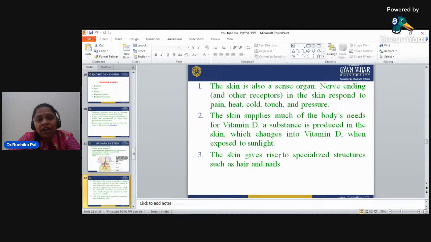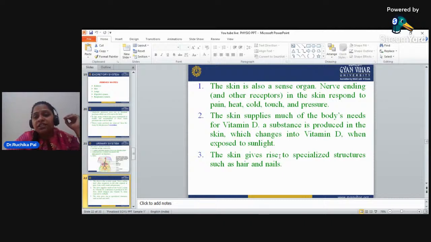Now, the skin. I have already told you the skin is the first line of defense. The skin is also a sense organ. Nerve endings and other receptors in the skin respond to pain, heat, cold, touch, and pressure. The skin supplies much of the body's needs for vitamin D. A substance is produced in the skin which changes into vitamin D when exposed to sunlight.